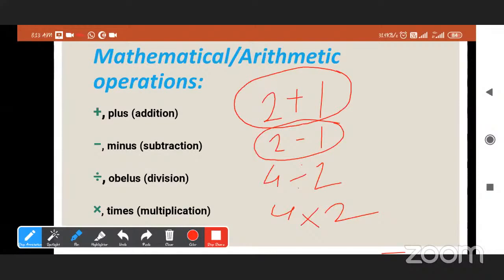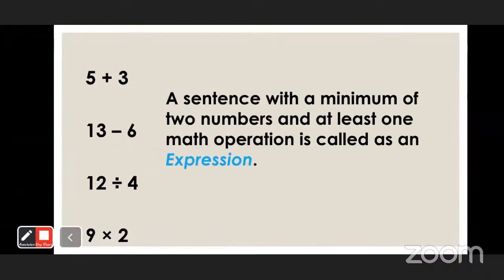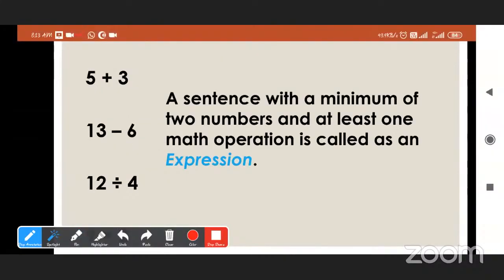Expressions means, see here, what is meant by expression? Read the sentence. A sentence with a minimum of two numbers and at least one math operation is called an expression. Okay, good. Means a sentence with a minimum of two numbers. See here, first one, 5 and 3. 5 and 3 are two numbers. And which are math operations? All of you know. Math operations are plus, minus, division and multiplication.